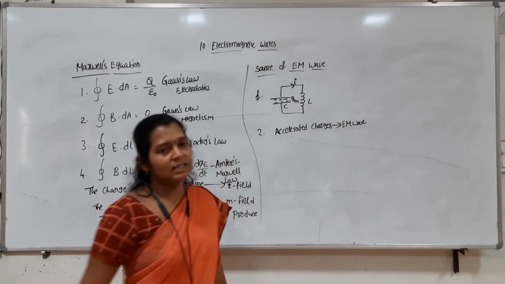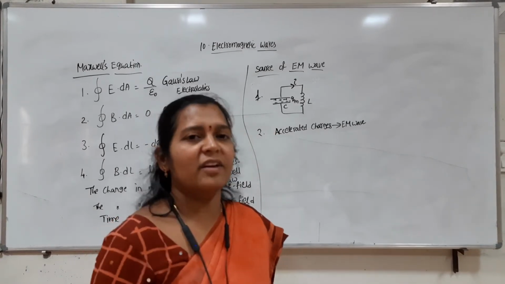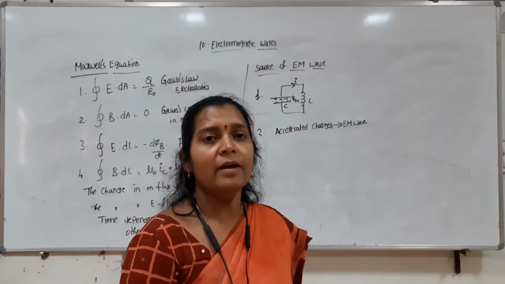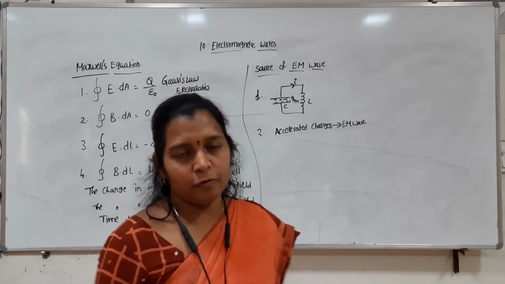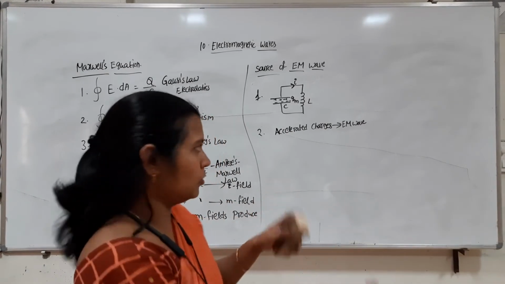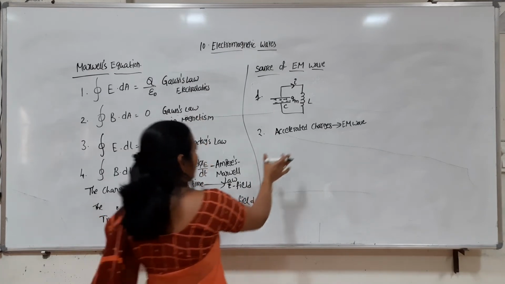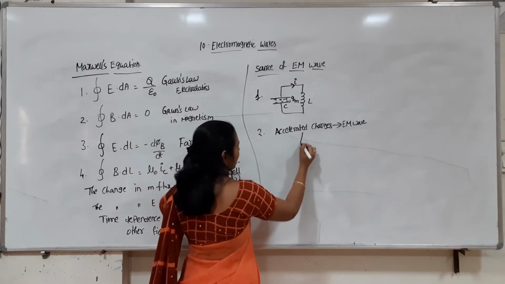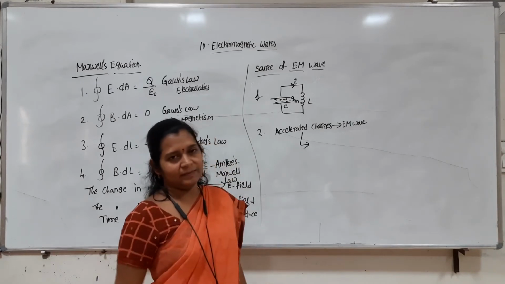So this is a theoretical thing. We are considering that accelerated charges may generate electromagnetic waves, because we don't have the proof for Maxwell's theory. Directly we are assuming this and we start understanding it. The best example for accelerated charges is a charge which is oscillating.